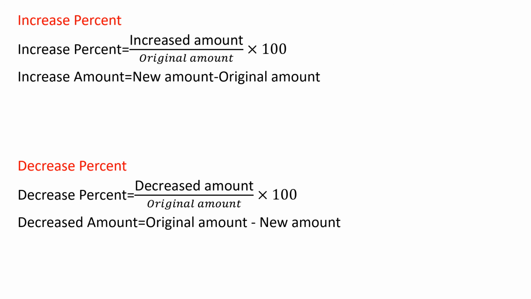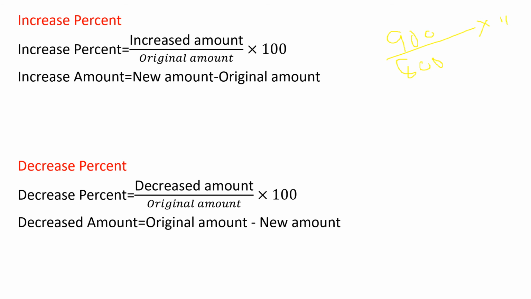Increase percentage. Increase percentage is equal to the amount increased divided by the original amount into 100. For example, I'm giving you 800 chocolates. The next day, the increased amount is 900. So the original amount will be 800, and the amount it increases to is 900 the next day, into 100.